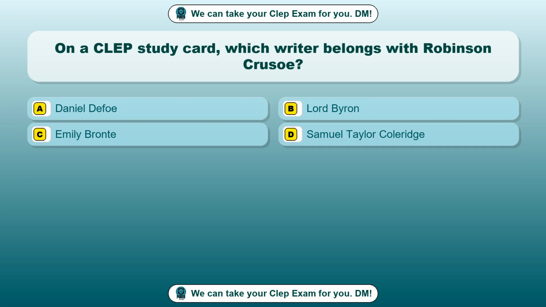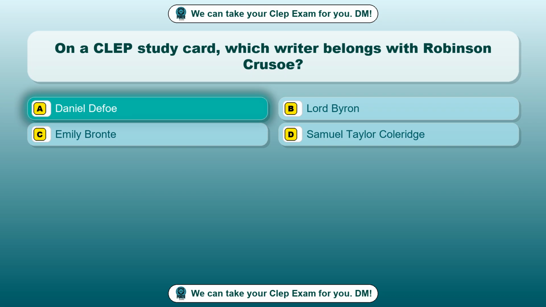Question 57. On a CLEP study card, which writer belongs with Robinson Crusoe? Option A, Daniel Defoe. Option B, Lord Byron. Option C, Emily Bronte. Option D, Samuel Taylor Coleridge. The correct answer is option A, Daniel Defoe.